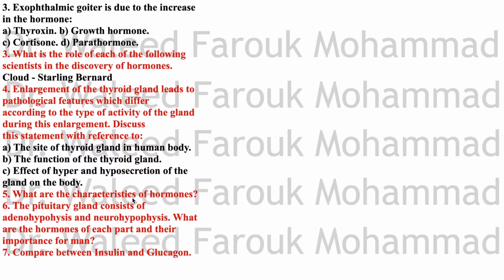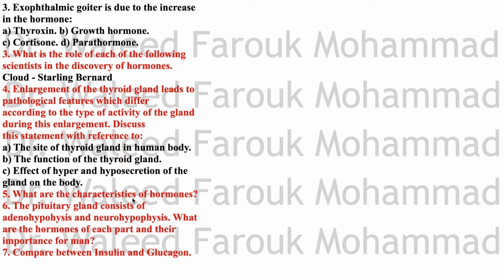The pituitary gland consists of adenohypophysis and neurohypophysis. Adenohypophysis is the anterior lobe. Neurohypophysis is the posterior lobe. What are the hormones of each part and their importance for man? Of course, now this is a revision of the function of the pituitary gland. The adenohypophysis, we have the adrenocorticotropic hormone, thyroid stimulating hormone, the luteinizing hormone, the follicle stimulating hormone.